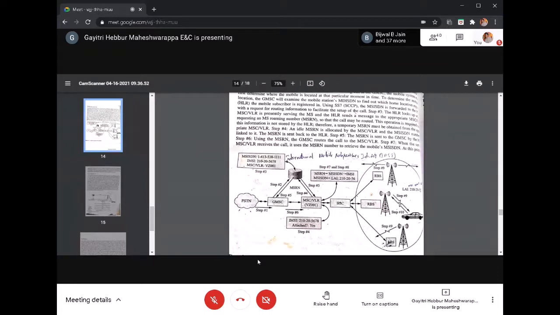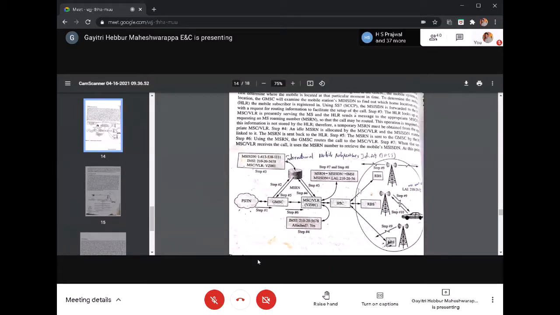So this is called a terminated call. With the help of the MSISDN number and the IMSI number, the GMSC, with the help of the HLR, will route to the particular MSC, and from the VLR it will take the MSRN number and route to that particular BSC, because many BSCs will be connected to the MSC. So it will identify the particular BSC.